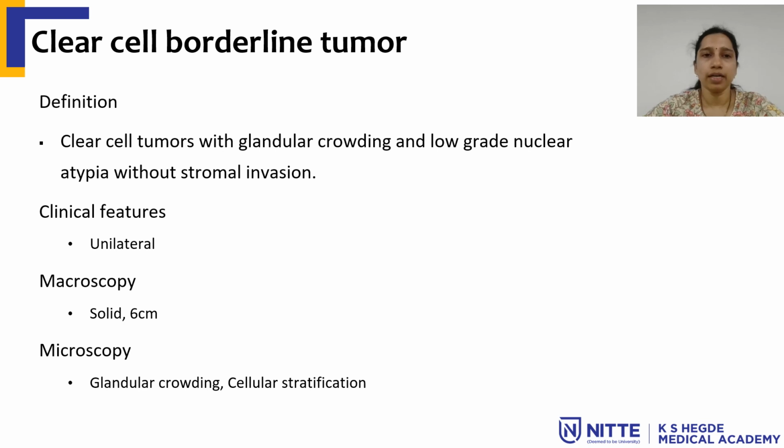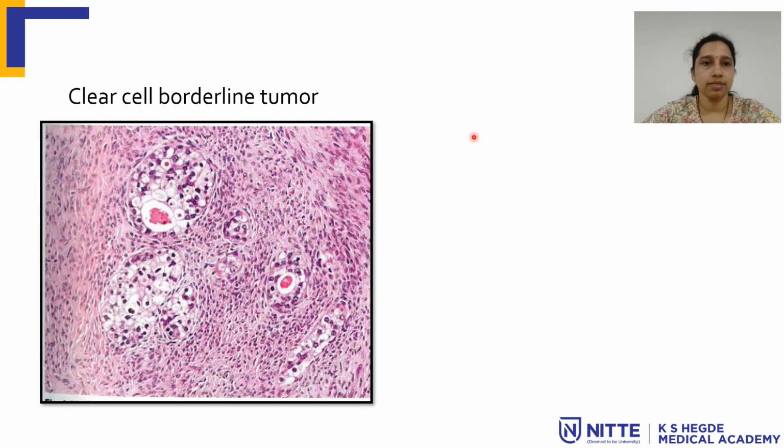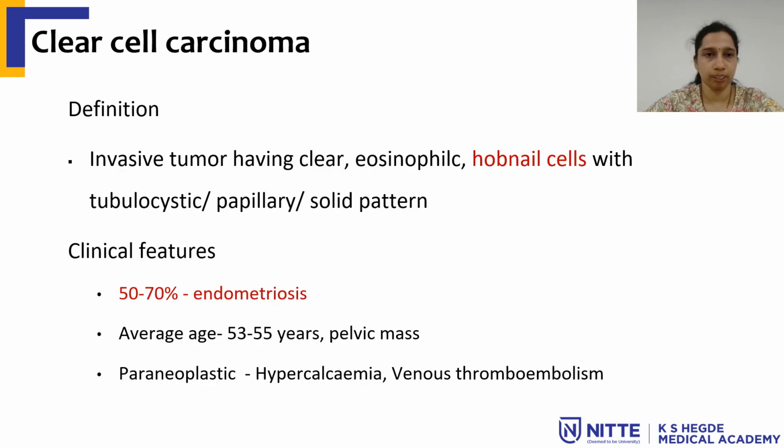The clear cell borderline tumors are tumors with glandular crowding and they show low grade nuclear atypia, but there is no stromal invasion. So clinically it is a unilateral tumor and microscopically we see glandular crowding and cellular stratification. This is a borderline tumor where there is stratification of the cell. That means the cells are overcrowded and the cells are having clear cell cytoplasm. So they are called as clear cell tumors.